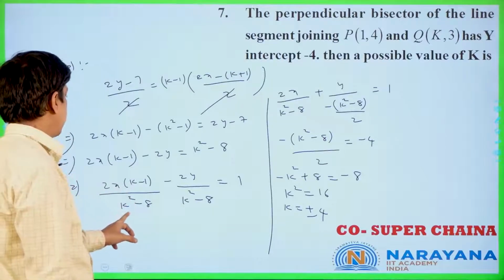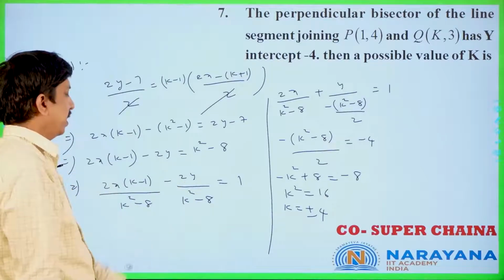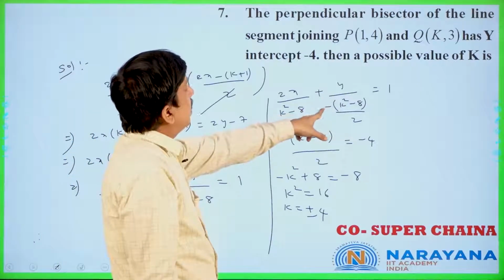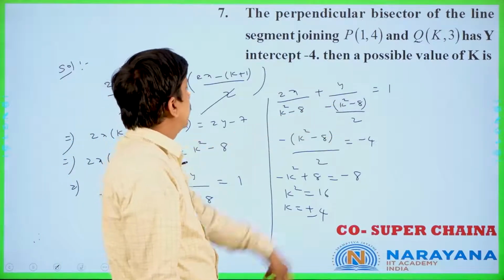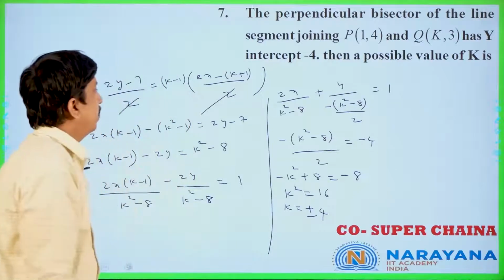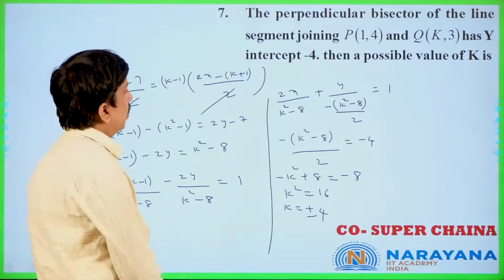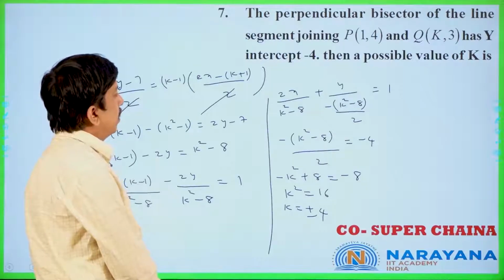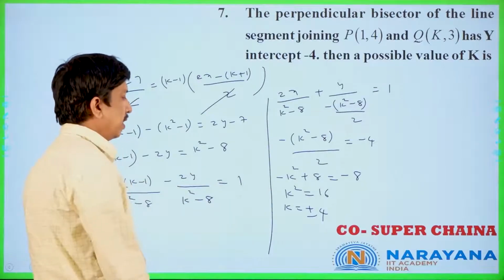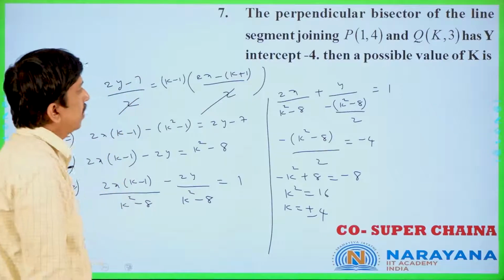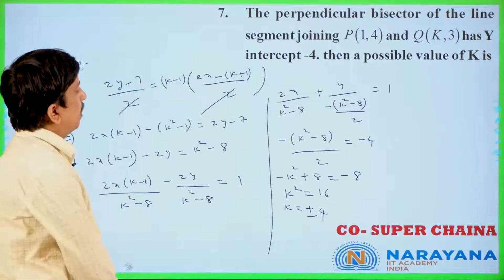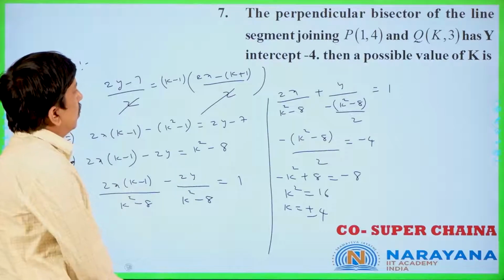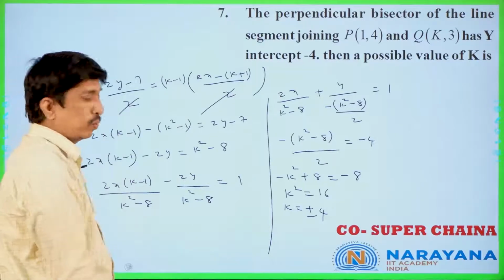2x by (k minus 1) by (k square minus 8) minus 2y by (k square minus 8) is equal to 1. 2x by (k square minus 8) plus y by minus of (k square minus 8) by 2 is equal to 1. That is the x by a plus y by b is equal to 1 form. Now, the y-intercept is minus 4 was given, so equating to minus 4 we got the k value. Like that we can obtain the possible value of k. Is it clear or not? Then after we can go for the next question.